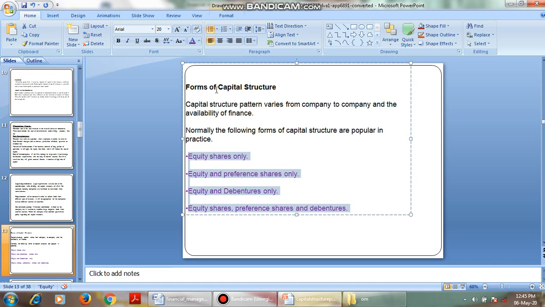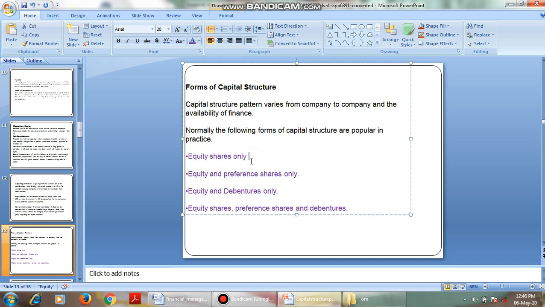Okay, let us see what are the various forms of capital structure. Generally, we have 4 different forms of capital structure. First one is equity shares only. That is, if the company's production cycle is long, or the company's cash position is not good, then the company will prefer only equity shares, because there is no need to pay interest, as it is completely equity shares.